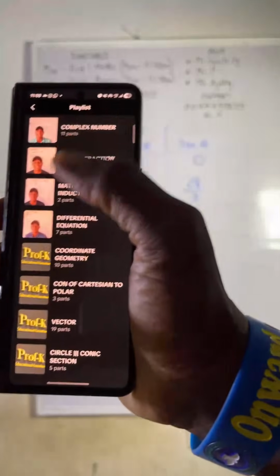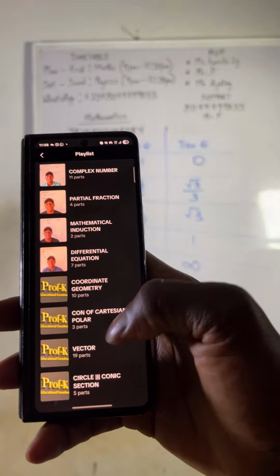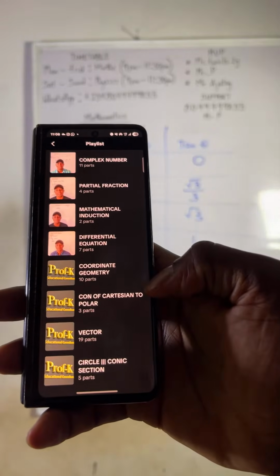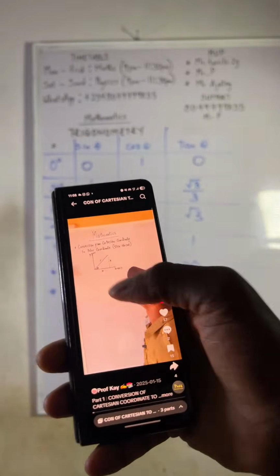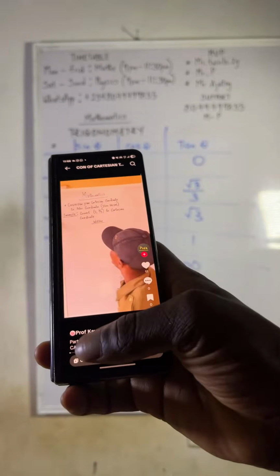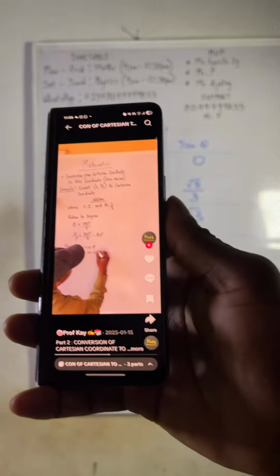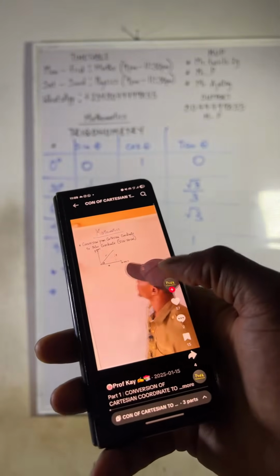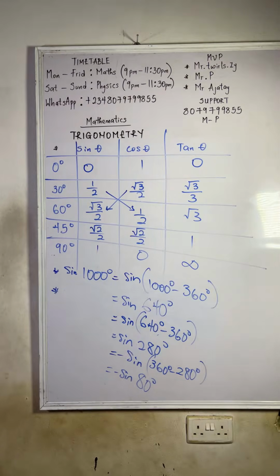When you get there, you see this conversion of Cartesian to polar. Click on it. Then you see how you can convert from degree to radian and from radian to degree. Please make sure you know it. It's part of trigonometry. From degree to radian, just look for conversion of Cartesian to polar. Please make sure you go through the video.